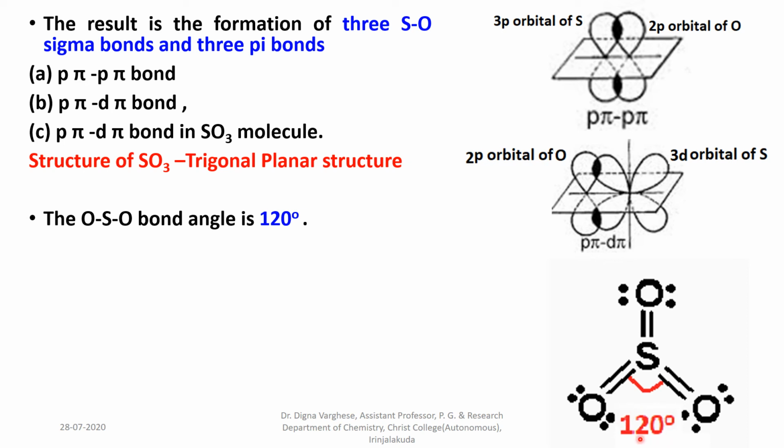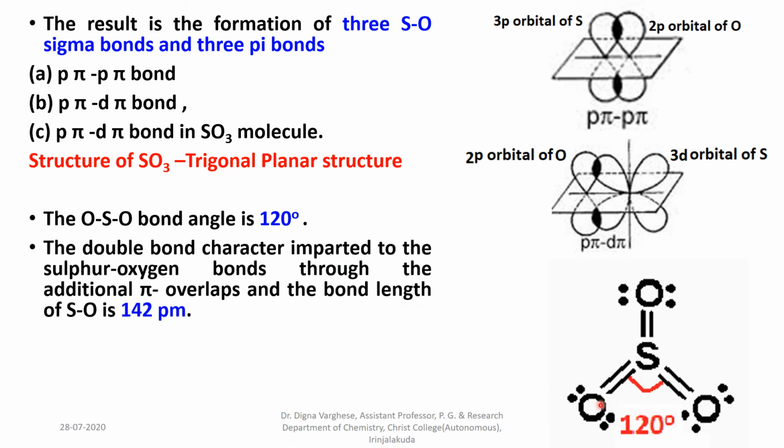We know for a normal sp2 hybridization the bond angle should be 120 degrees. This is because there is no lone pair present in the SO3 molecule, only bond pairs. The double bond character is imparted to the sulfur-oxygen bonds through the additional pi overlaps, and the bond length is 142 picometer.